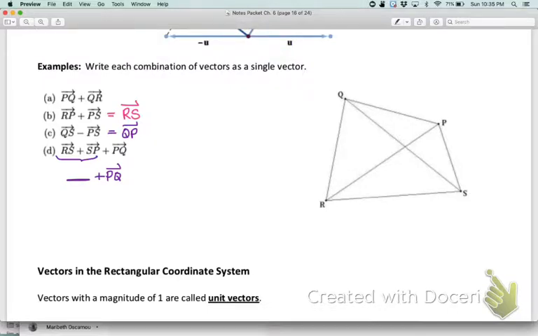So for RS, that's going to be this guy to this guy, and then SP is here. So that answer is going to be RP. Now, we want RP plus PQ. So our final answer then is going to be RQ. And that is how we can geometrically interpret what we know about vectors.